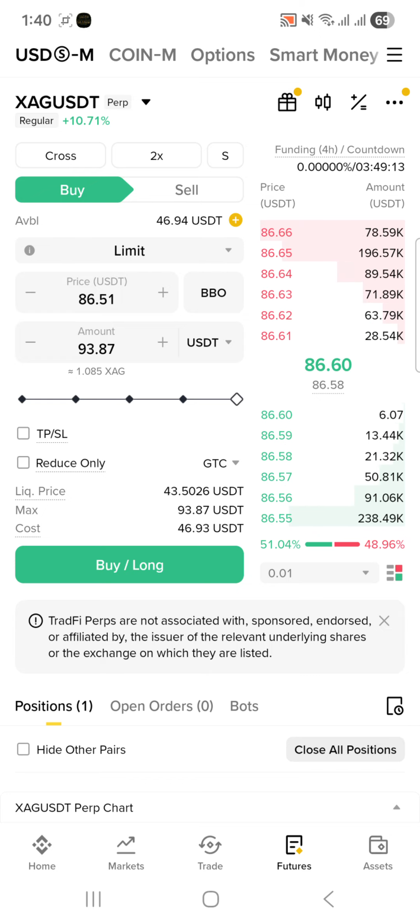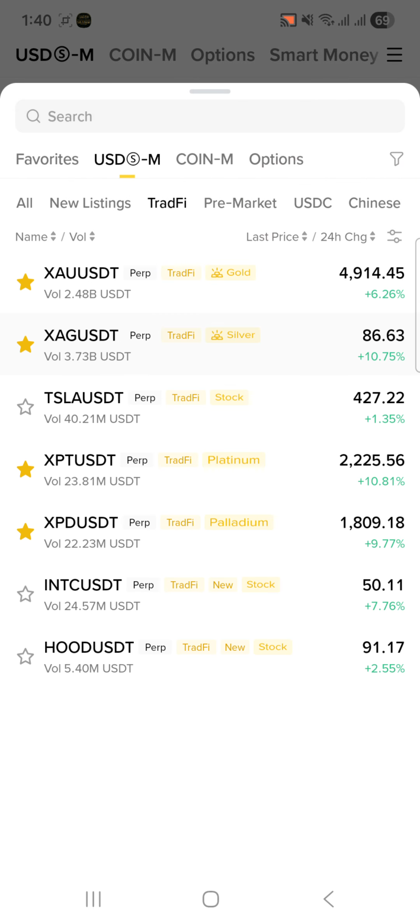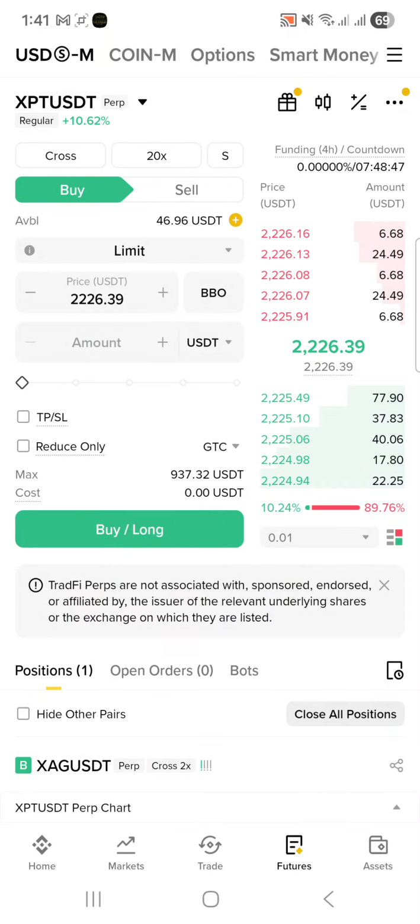Similarly, there is Tesla stock. TSLA is the Tesla tokenized stock that tracks the real-time price on the Nasdaq. It's not the actual stock; it's a tokenized stock on the blockchain that tracks the price of the actual Tesla stock on the Nasdaq. There is also a pair, XPT. XPT is for platinum.